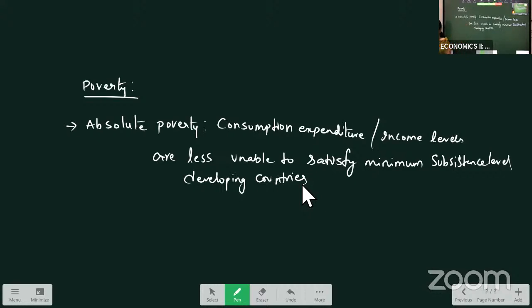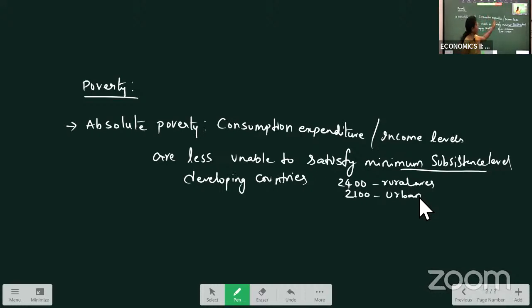They require 2,400 calories in rural areas. Minimum subsistence level means what? People require 2,400 calories in rural areas and 2,100 calories in urban areas. If their income meets this much of calories, then they are not absolutely poor.